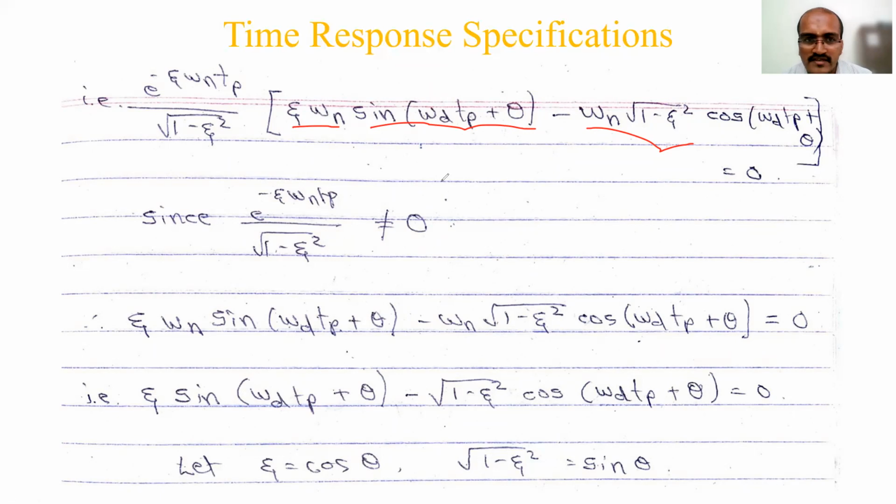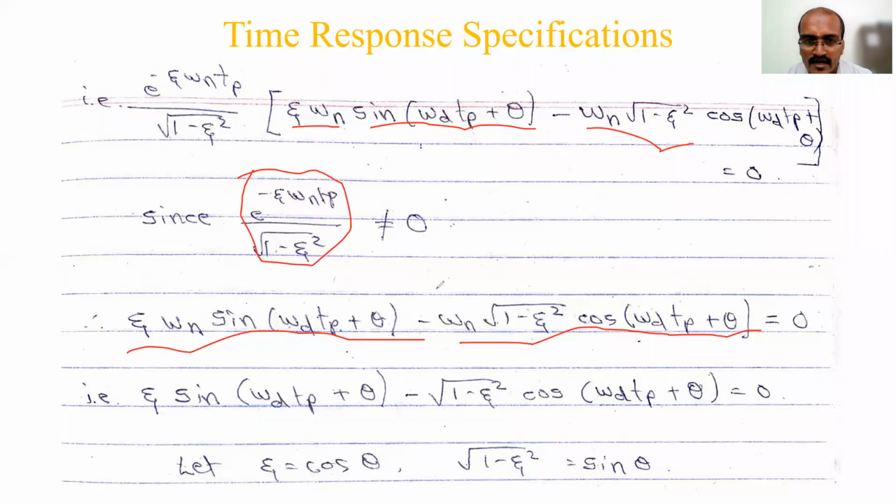Again here the same thing applies. Zeta omega n tp by square root of 1 minus zeta square may not be equal to 0. So this complete term may be a 0 term, but this may not be a 0 term, it is a non-zero term. That's why we will equate this to 0. So zeta omega n sin of omega d tp plus theta minus omega n square root of 1 minus zeta square cos of omega d tp plus theta is equal to 0.